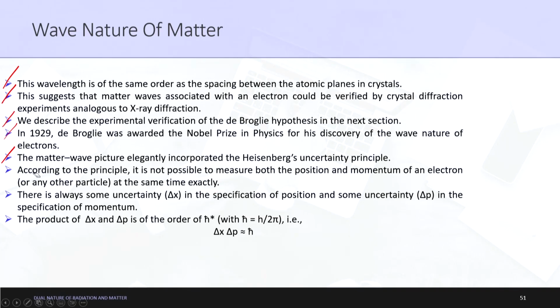According to this principle, it is not possible to measure both the position and the momentum of an electron at the same time exactly. Again, let me try to conceptualize this here. This may be a little hard to digest when you try to understand this concept for the first time, but as your conceptual clarity increases, you can understand it at much more depth.